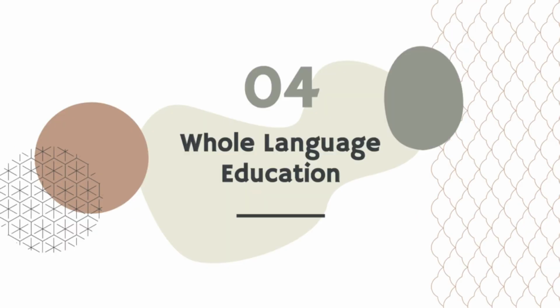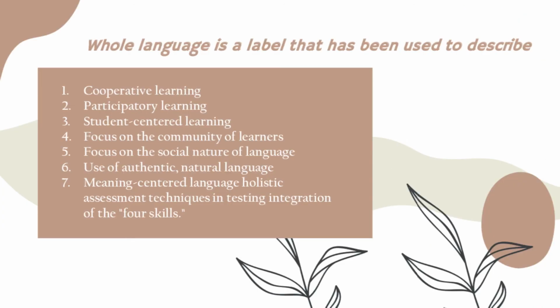Fourth, whole language education. Whole language is a label that has been used to describe cooperative learning, participatory learning, student-centered learning, focus on the community of learners, focus on the social nature of language, use of authentic, natural language, meaning-centered language, holistic assessment techniques in testing, and integration of the four skills.